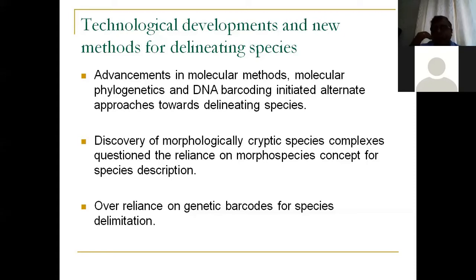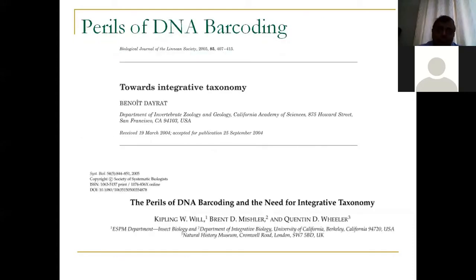In fact, some proponents of DNA barcoding said that you should just forget about traditional taxonomy, and a DNA barcode can completely replace traditional taxonomy.